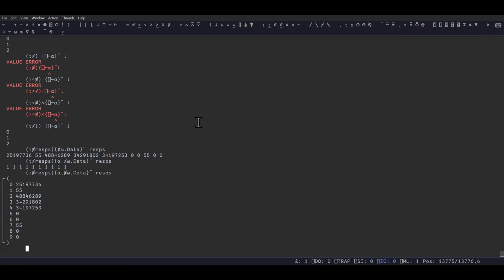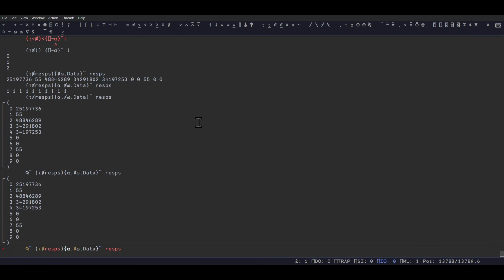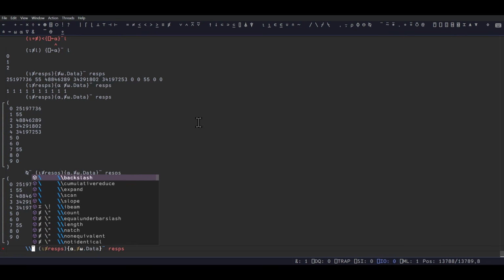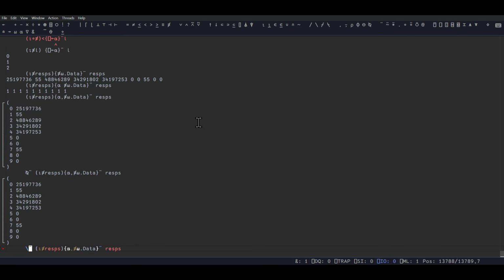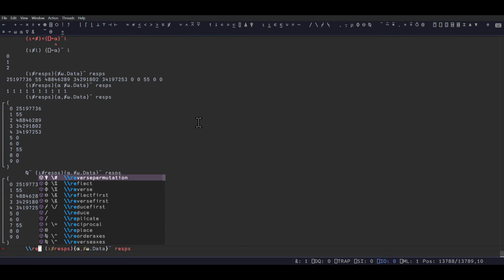I need to build a mask on whose second element is. Oh, you know what? This would be a nice transpose, maybe. I don't think this is relevant, but is there a transpose thing? No. Okay, how about just a reverse? Reverse? Come on.